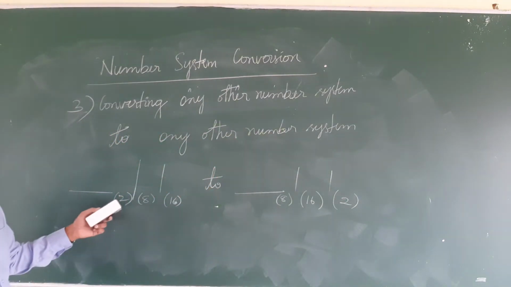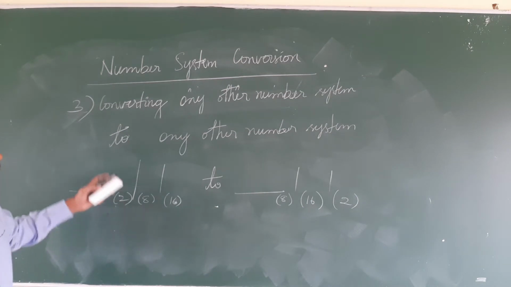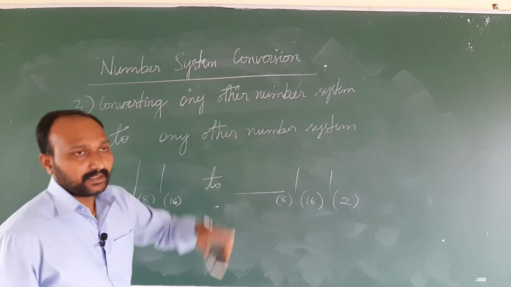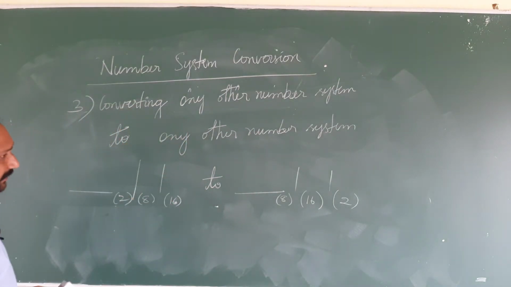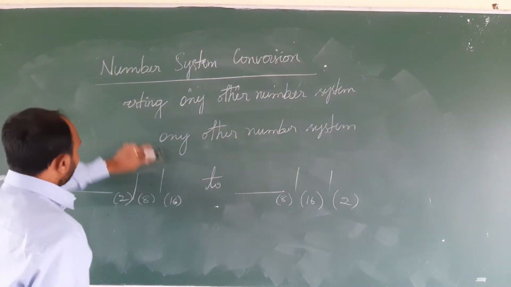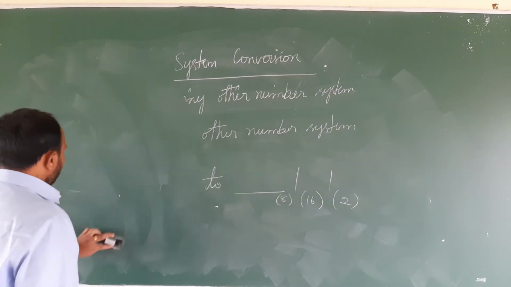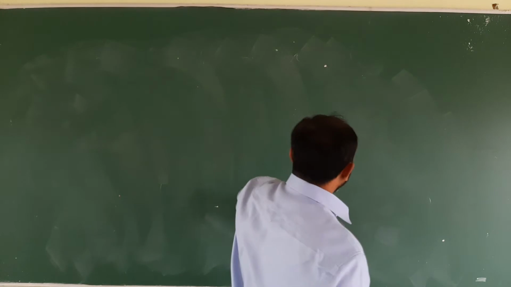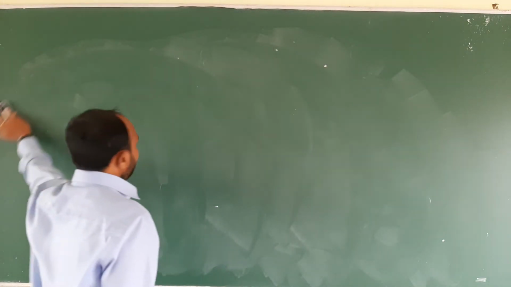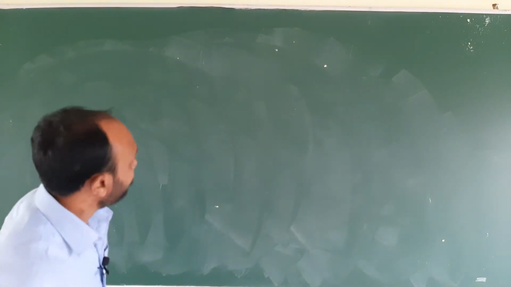So this is the third version. I have told you all three different types. In today's class, let us start with the first variety.